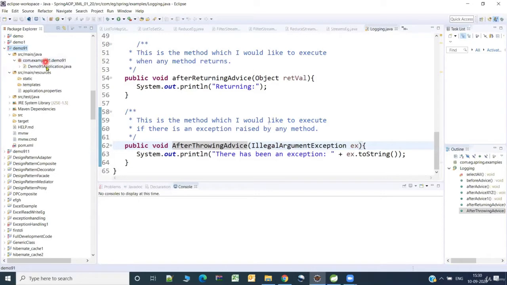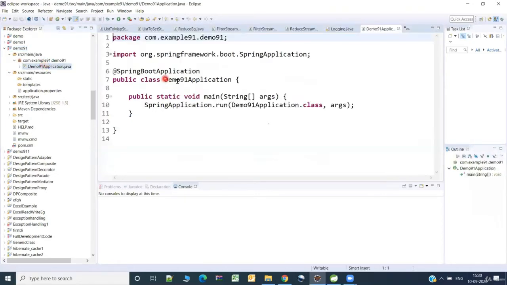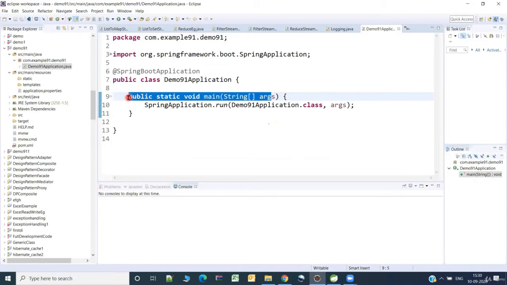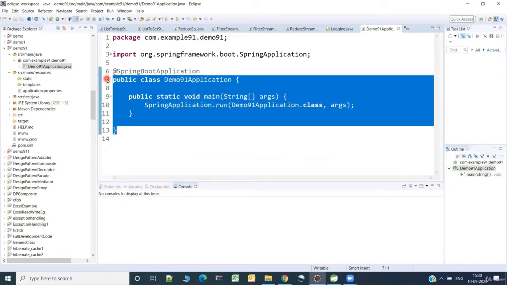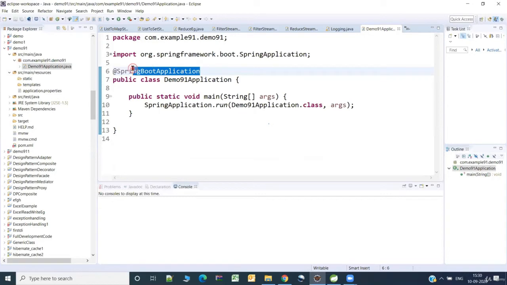The first and foremost thing is, see, we have the main public static void main. Do not think that it is a console application. It is no more a console application, the reason being we added the web starter package to this. The Spring Boot application needs to be annotated with @SpringBootApplication. Internally, this has three different things.